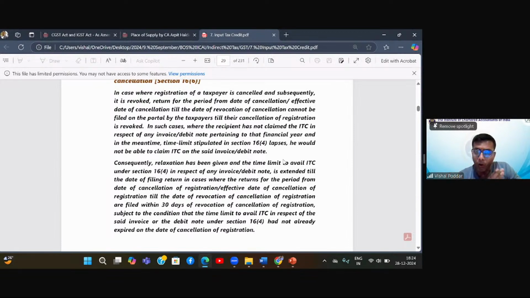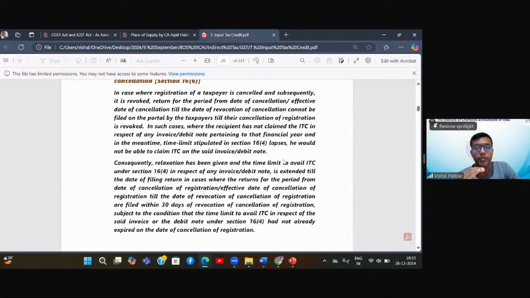Correct. But all this happens by January 25. Now, what will happen? Since March 24 till January 25, since your registration was cancelled or suspended, you could not file the further returns because the portal doesn't allow, correct? Yes, sir.